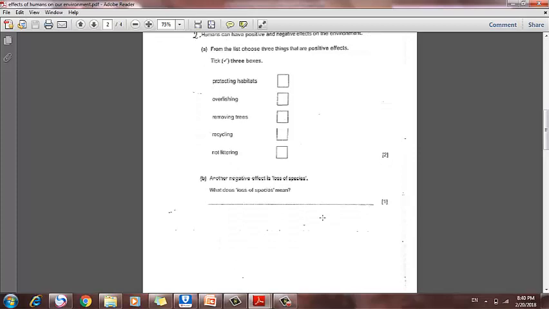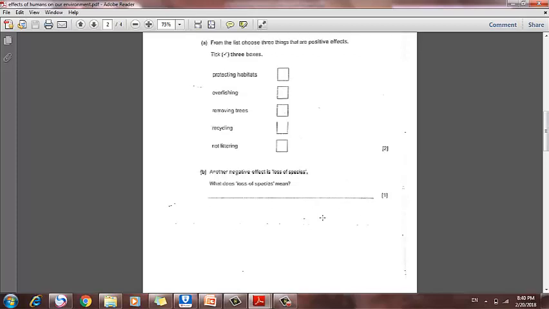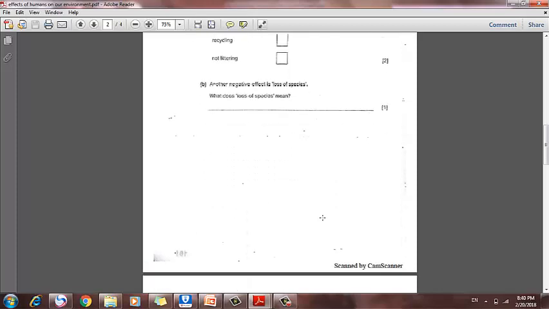Another negative effect is loss of species. And as I told you, species means type of animal. What does loss of species mean? Loss of species means extinction of an animal or animals.